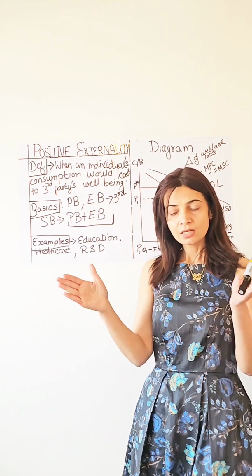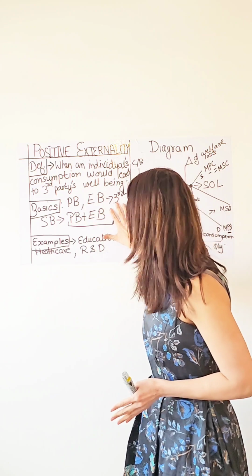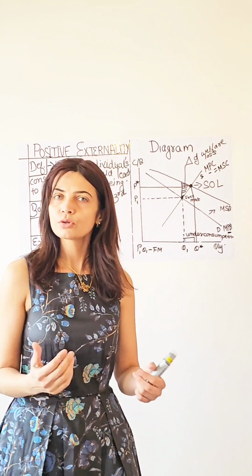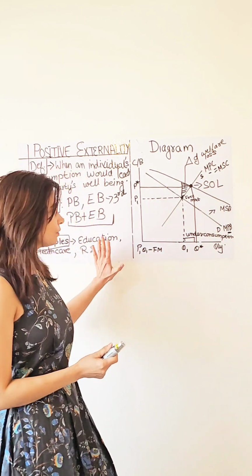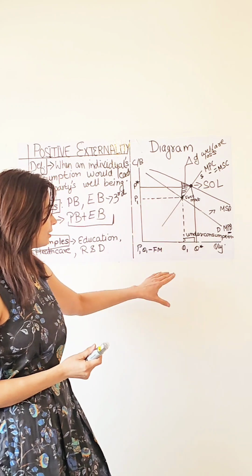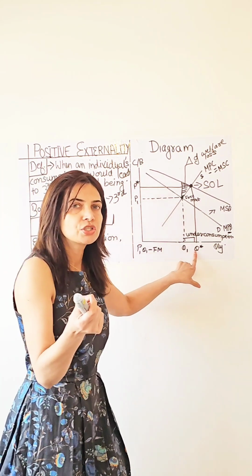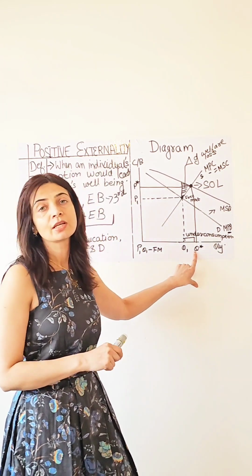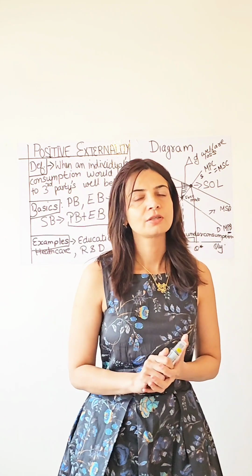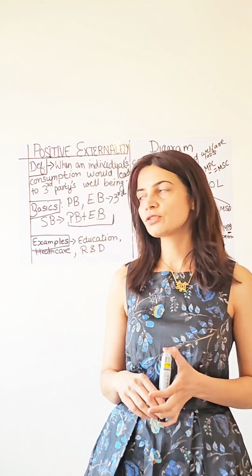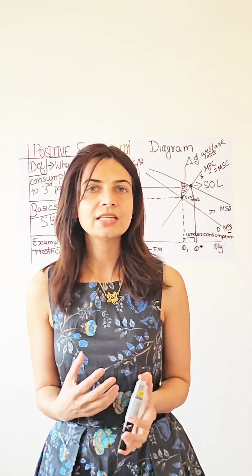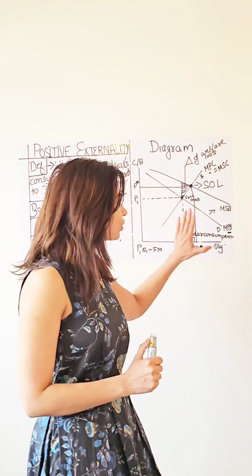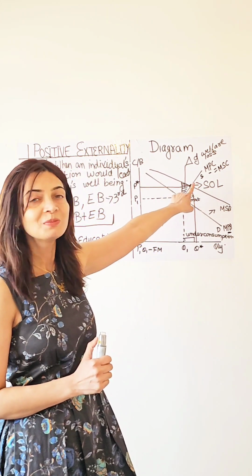Overall, social benefits combine both private and external benefit to show how we can make the market more efficient, more desirable. Everything learned from here, we apply to the diagram and can see that the social optimum level is that ideal level that should be maintained to reduce market failure. So that was all about positive externalities, which is good news for the society, and the government, by using interventions like subsidy, will try to encourage consumption to this social optimal level.